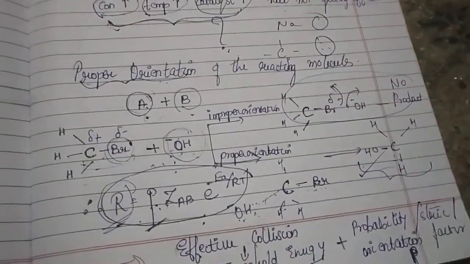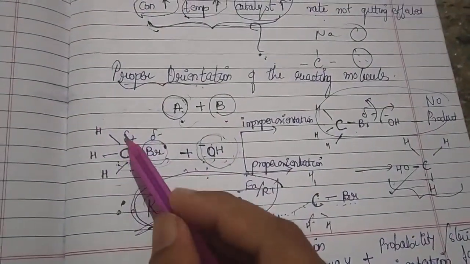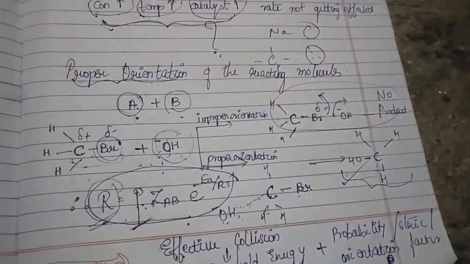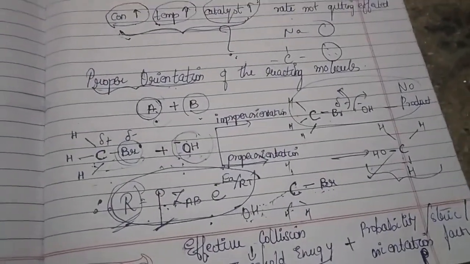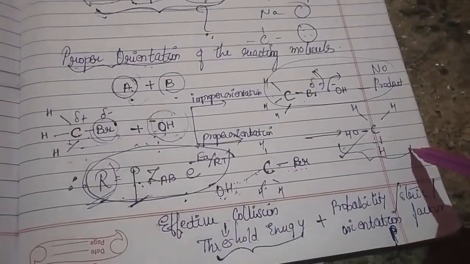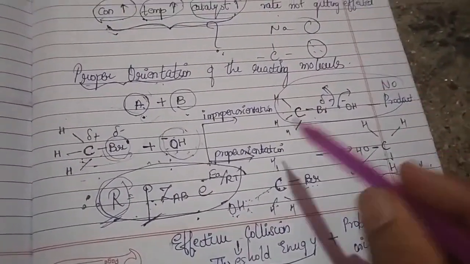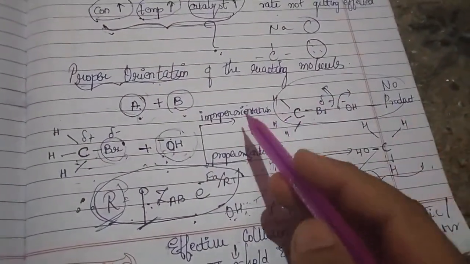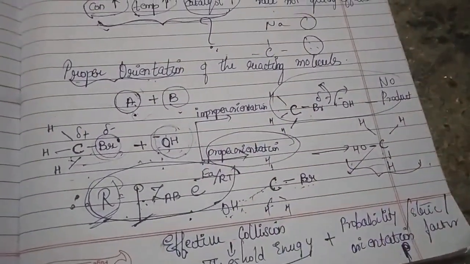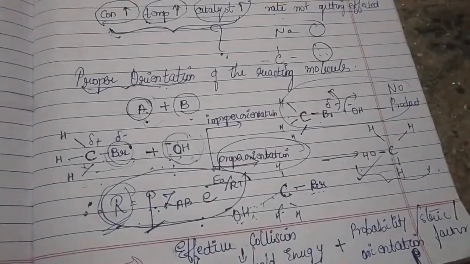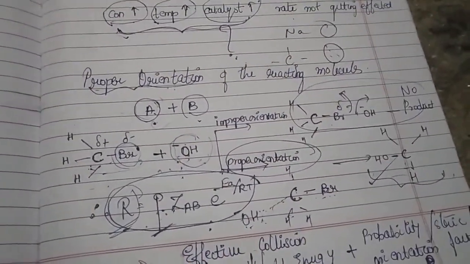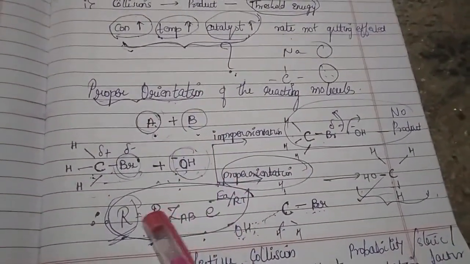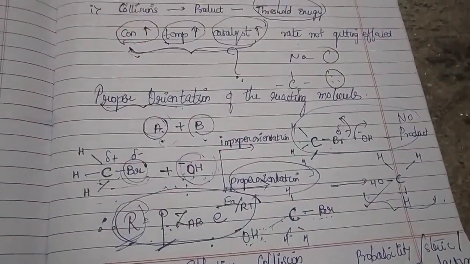That is the H bonds. If all the three bonds were towards the observer, remember the formed product bonds will be away from the observer. This is the main concept. And when they studied this structure, they came to know that, of course, there is another factor which is influencing your chemical kinetics, the rate of the reaction, that is your proper orientation. Very much important concept, because in our organic chemistry also, the haloalkanes and haloarenes, we are going to study this reaction once again under the name of your SN1 mechanism.